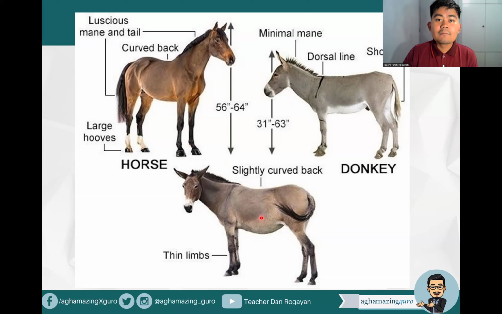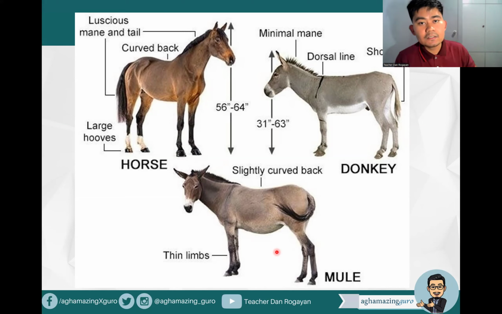offspring na 'to hindi na manganganak pa ng ganito ang itsura, 'no? So, unless there would be new horses and donkeys that will be mating. And how do we call the product, or the hybrid between horse and donkey? That's correct, lumalabas din 'to in Gen Ed and even in our major ship, that is mule, right? So, horse plus donkey is mule. Okay, so this is what we call interspecific hybridization. So just in case itanong sa majorship natin, the mating of horse and donkey which produces mule is what we call interspecific hybridization. Okay?